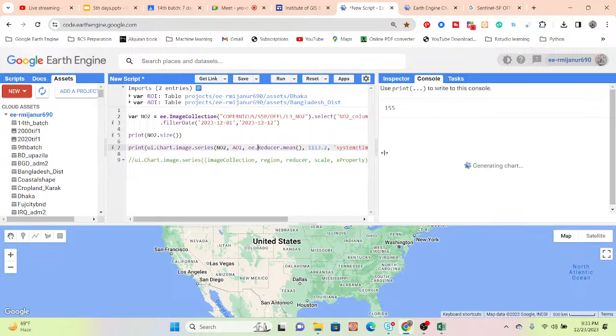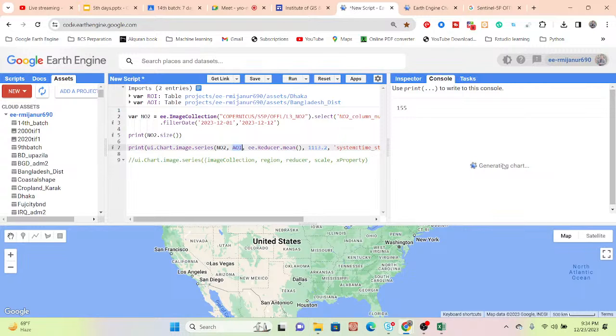Okay, so now you can see when I change my boundary area, I put the Bangladesh boundary AOI, then it takes some time because it is a big area and there are a lot of images we can get for the big area, so that's why it takes some time to start making the time series chart.